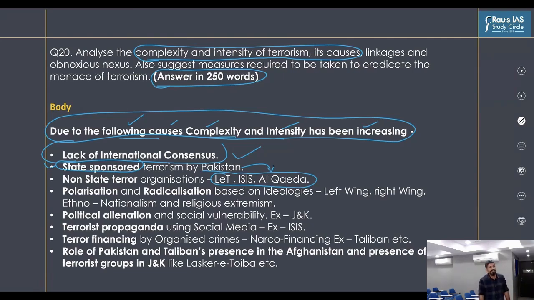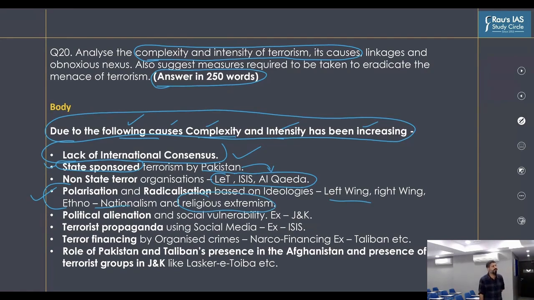Next is, if a society is polarized and radicalized, this society becomes vulnerable to terrorism. We have seen that already in some of the Middle Eastern countries like Syria and Iraq, which became the epicenter of ISIS. That is why the next important cause which is making the problem complex and increasing the intensity is polarization and radicalization based on different ideologies, including left-wing, right-wing, ethno-nationalism, as well as religious extremism.